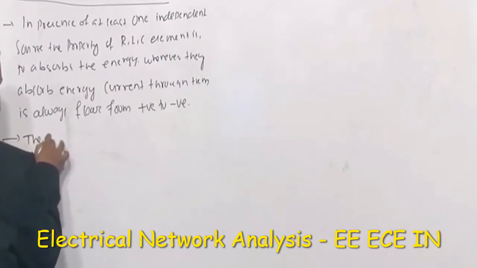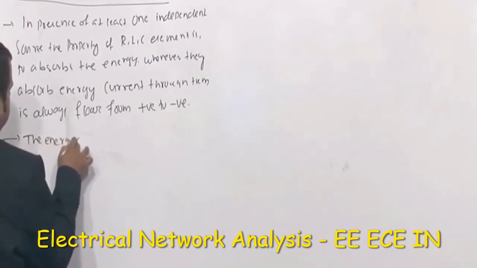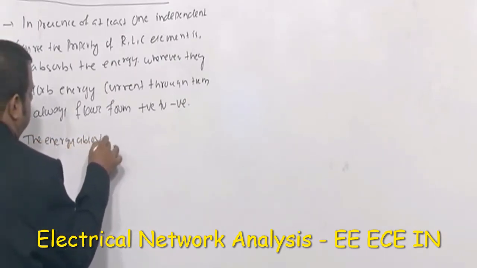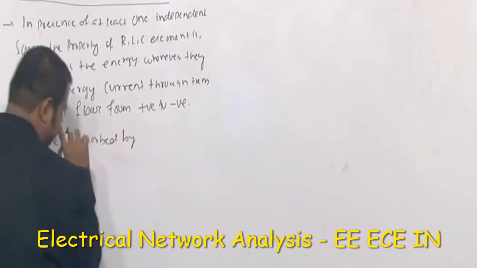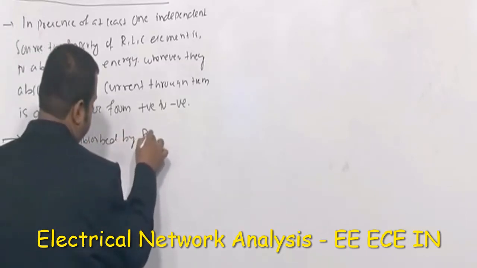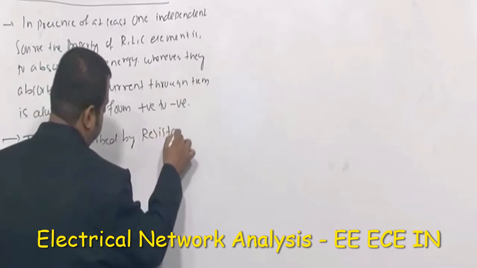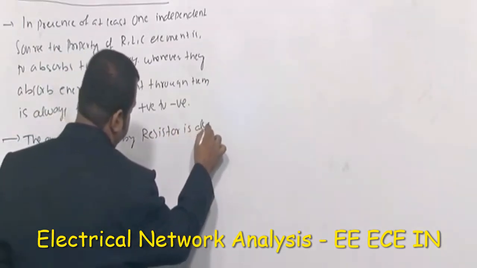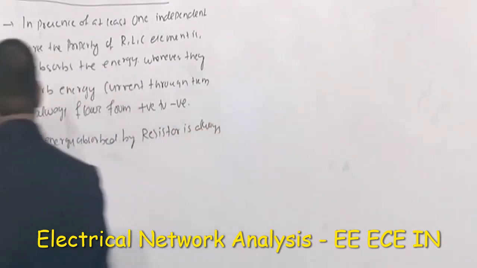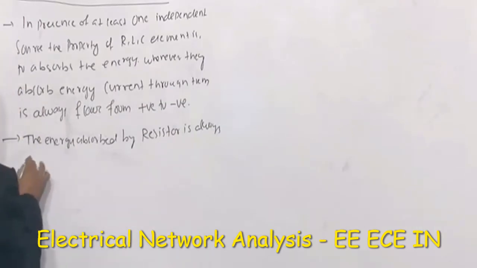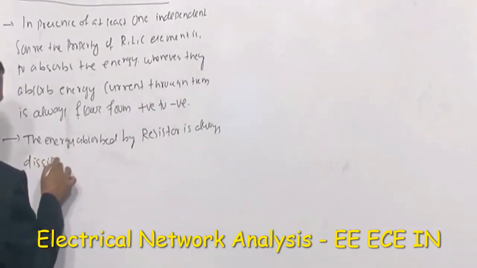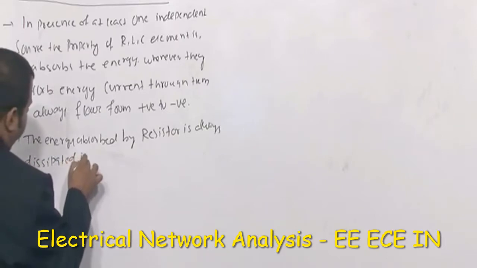The energy absorbed by the resistor is always dissipated in the form of heat.